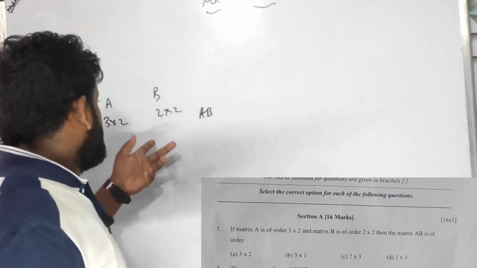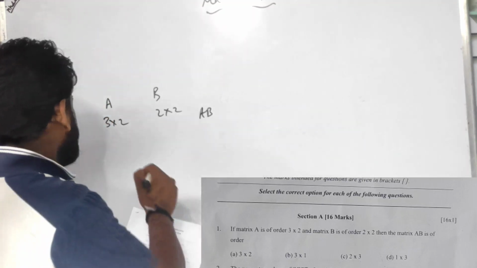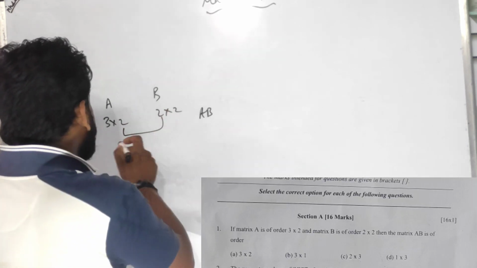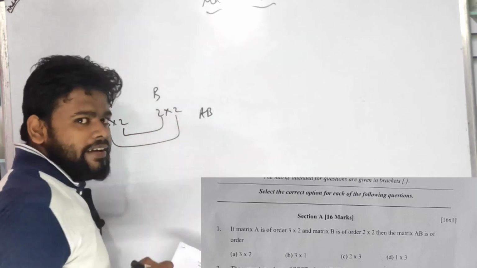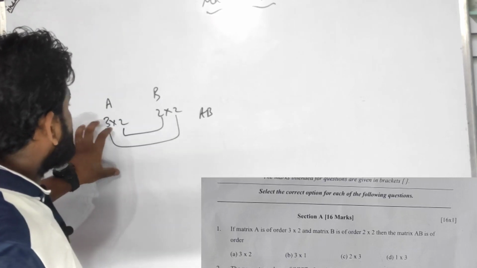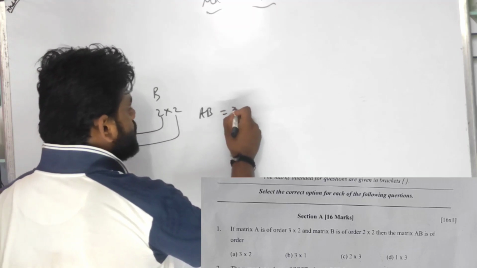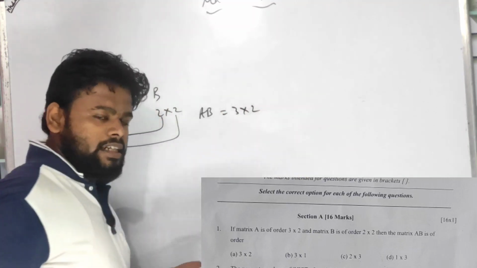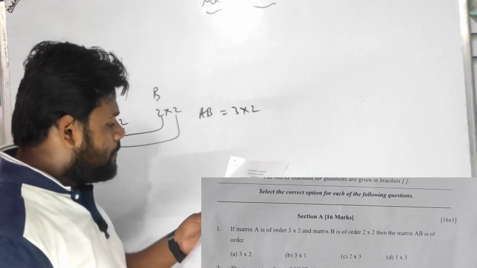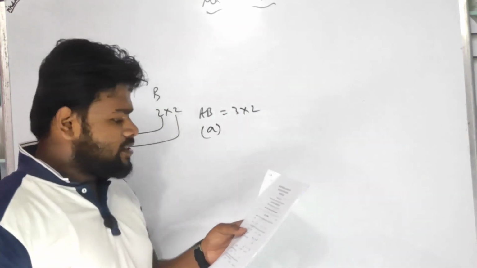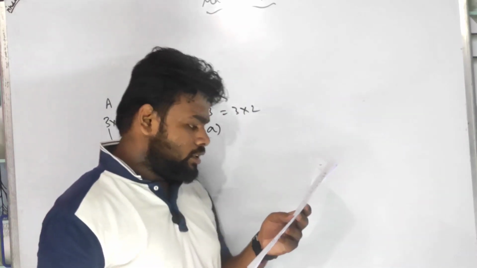Here the column of A and the row of B are the same, so what is left is only 3 and 2. That means 3 rows and 2 columns, so it will be 3 by 2. The answer is option A. Very easy question.